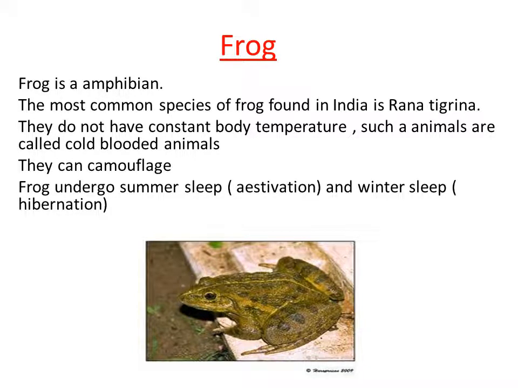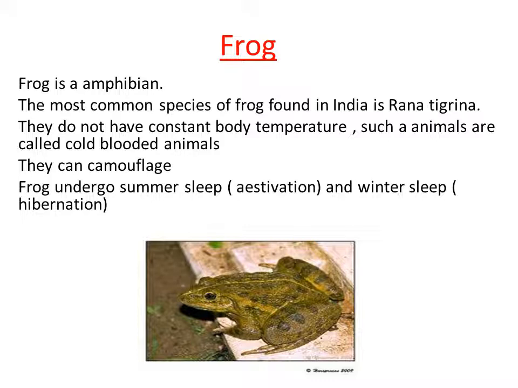Then frog undergoes summer sleep and winter sleep. So this is commonly seen in frog. As I told you, frog cannot maintain a constant body temperature. So when the external temperature is very high, its body temperature also increases, so that it can't survive in such a condition.